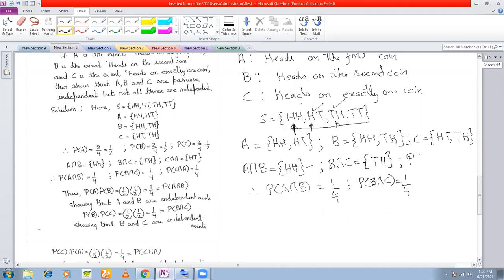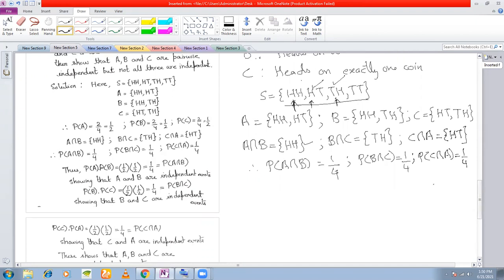Next, probability of C intersection A. Let us first find out C intersection A. What is the event C intersection A? C intersection A is HT only. So therefore, what is the probability of C intersection A? It is again 1/4, right? Fine. So now let us check.